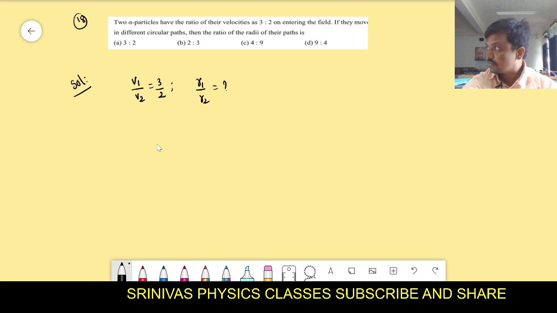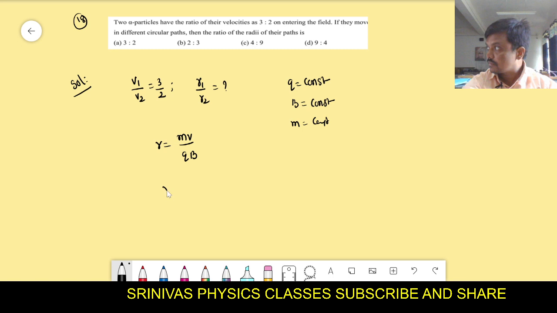Yes. Then what is the radius formula? mv by qb, right? Both are alpha particles, so the charge is constant. Both enter into the same magnetic field, so the field is constant. Both are alpha particles, so the mass is constant.